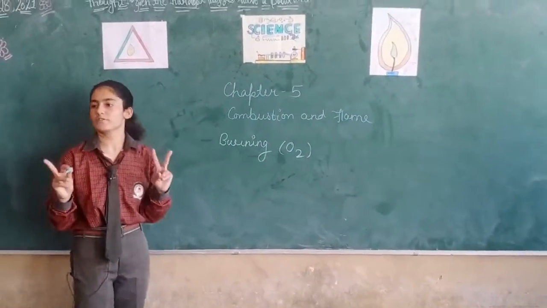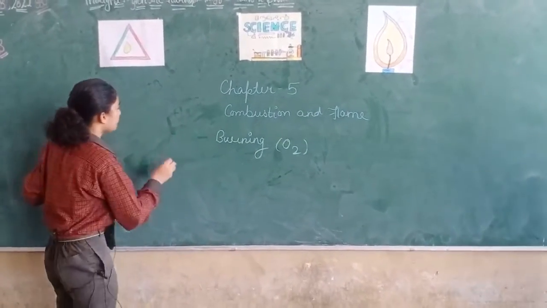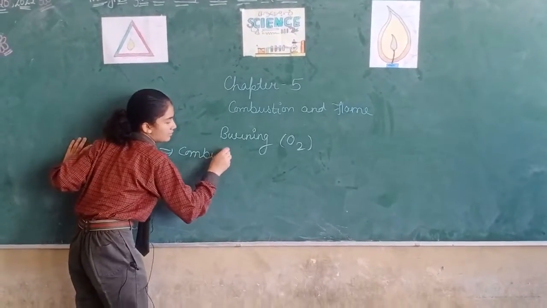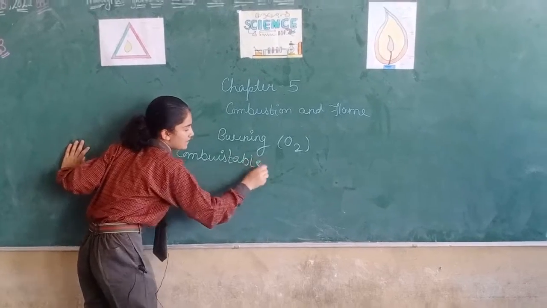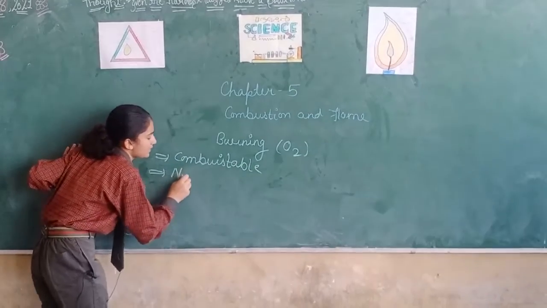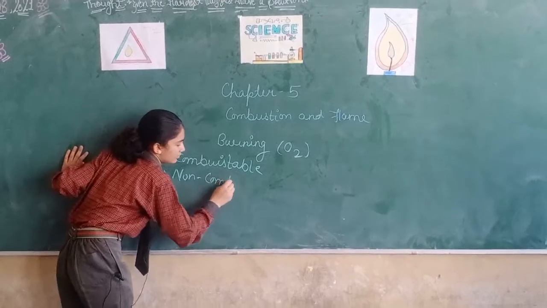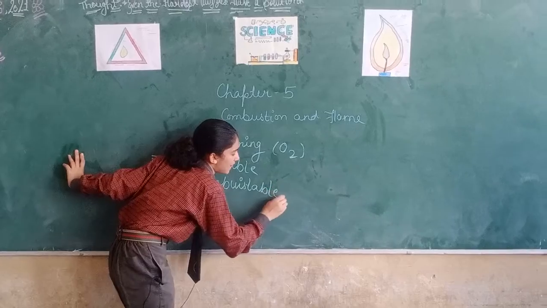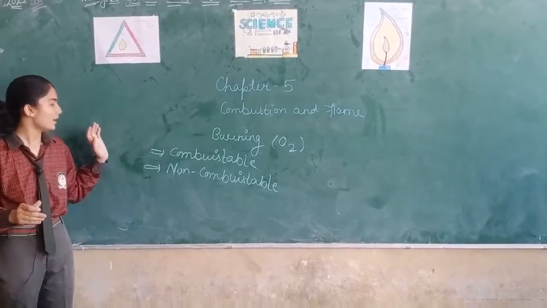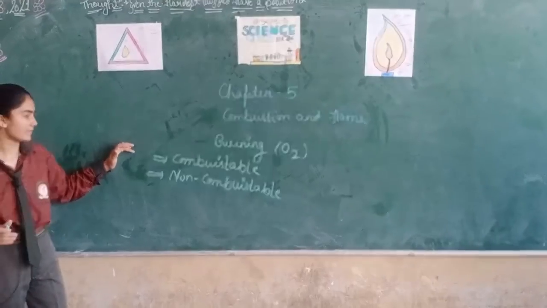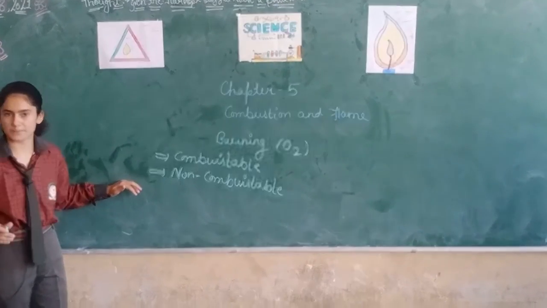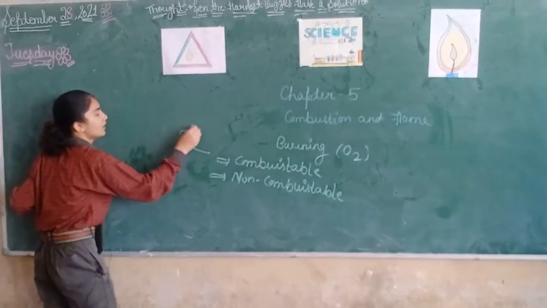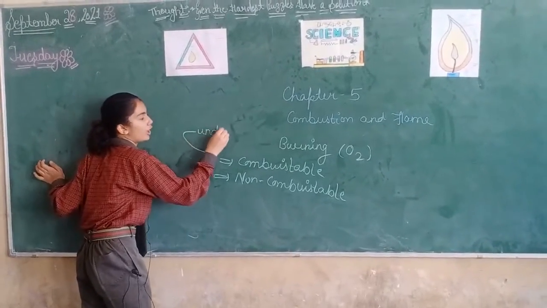See, there are two types of substance on the basis of combustion. First is combustible substance, and second is non-combustible substance. Combustible substances are those substances which undergo combustion.